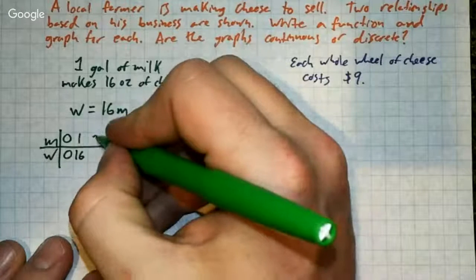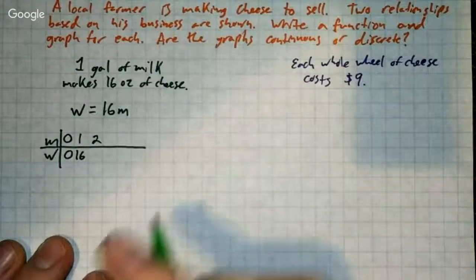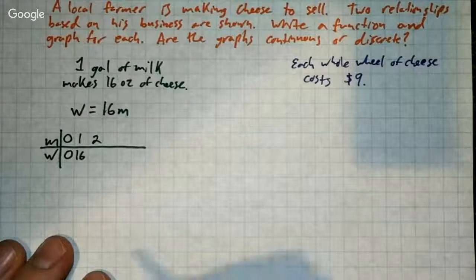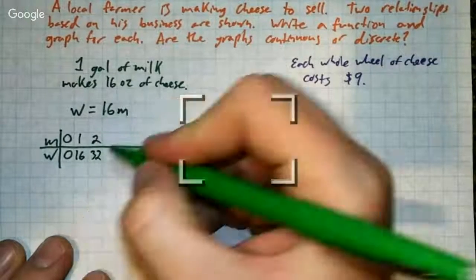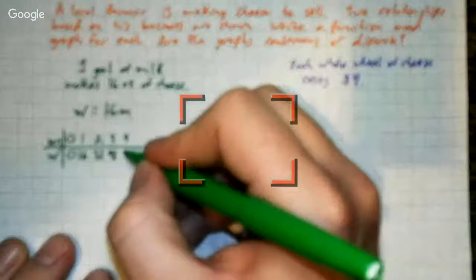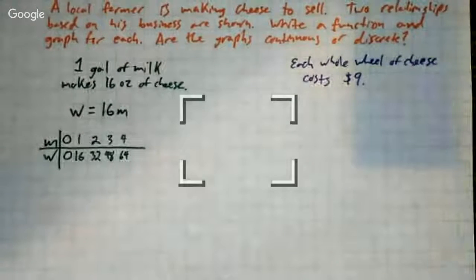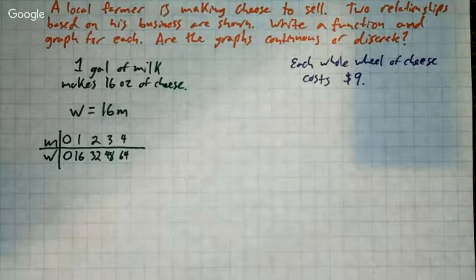If I have 2 gallons, now I know that it's just a multiplication problem. So it's going to be 16 times 2. It's going to be 32. So I'm going to fill in the rest of this chart as 48 and 64. Oh, I'm so sorry. There we go. That's very blurry. Okay, so I have my table set out.